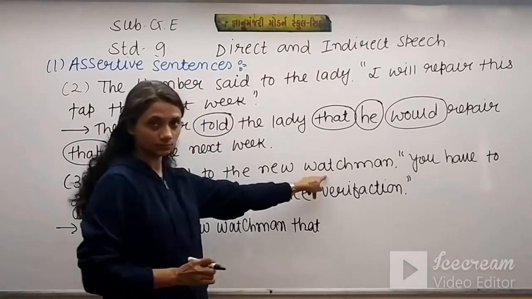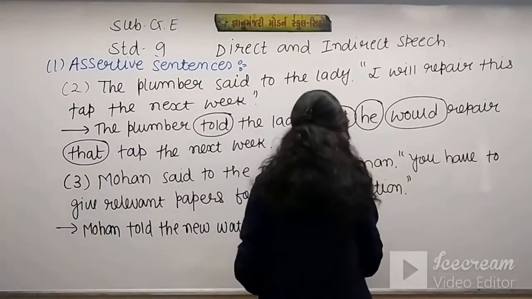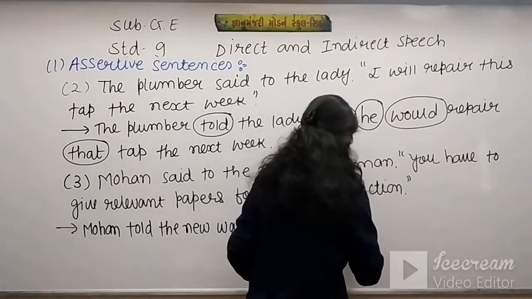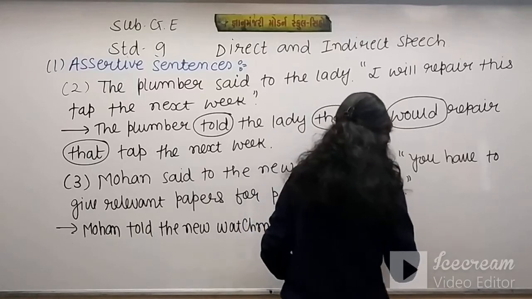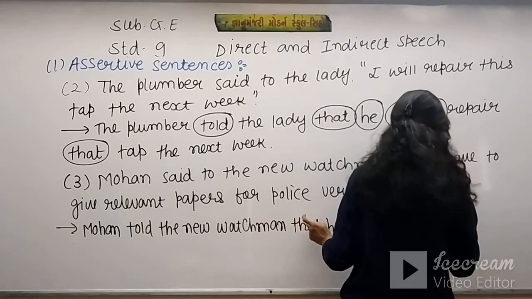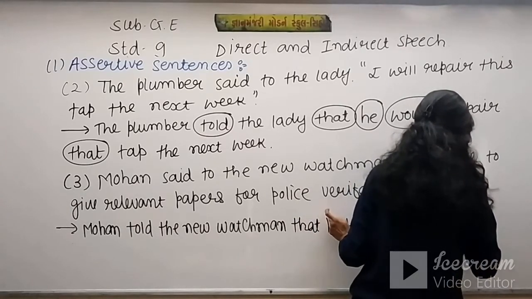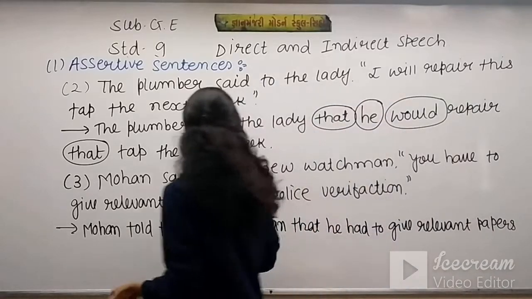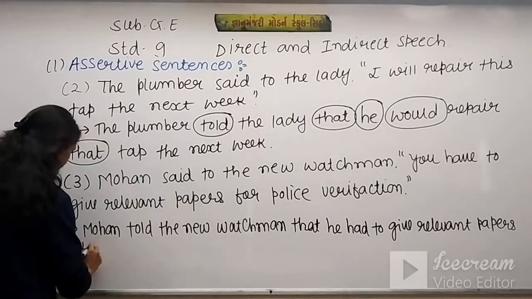Object is watchman, it means he. So he, and have becomes had. He had to give relevant papers for police verification.